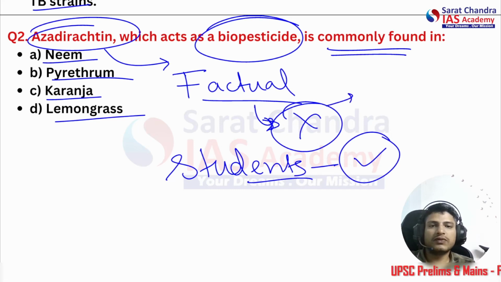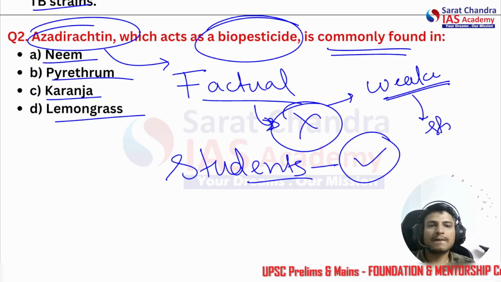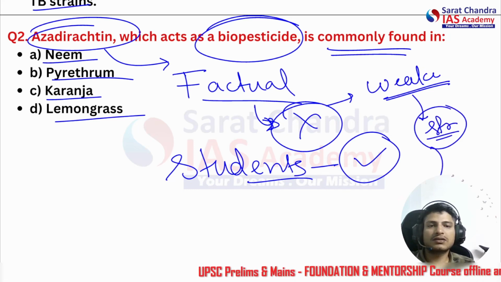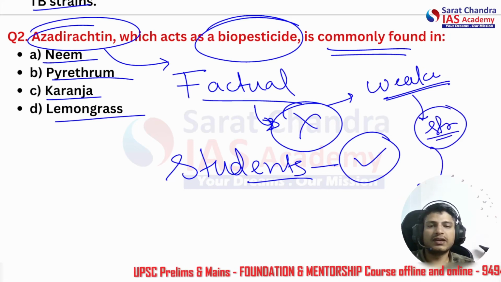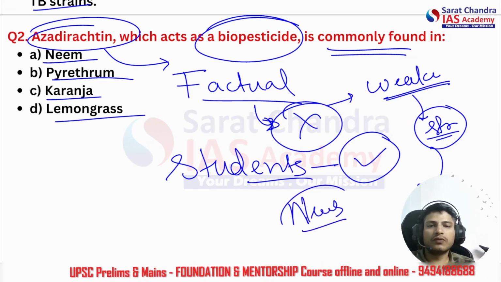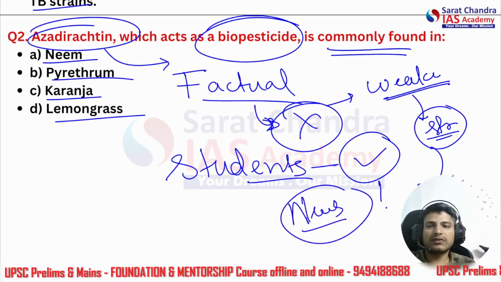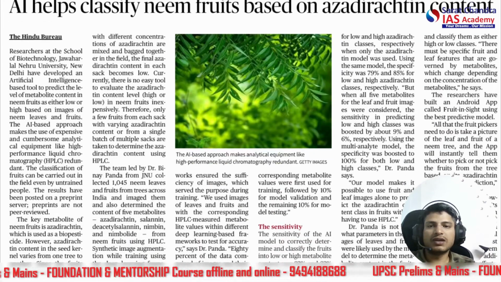So how to convert this weakness of not knowing the facts into strength? It is by clearly and observationally reading the news. So where could we read this news? All right, so what is the source? So the source is this, The Hindu.